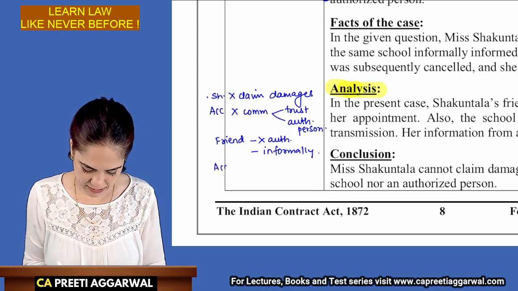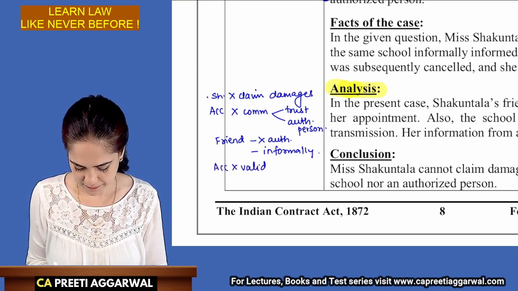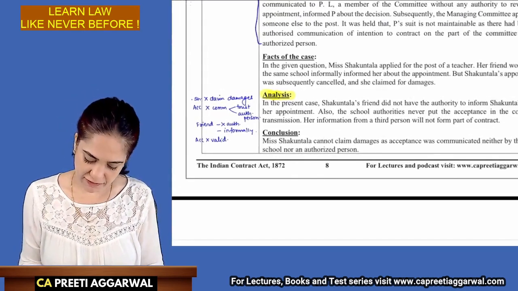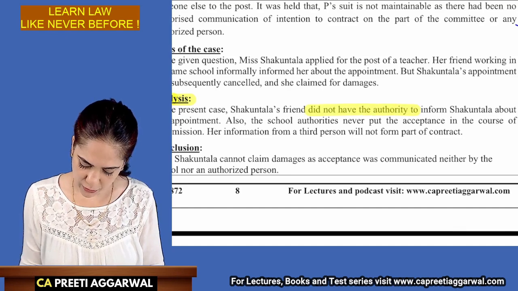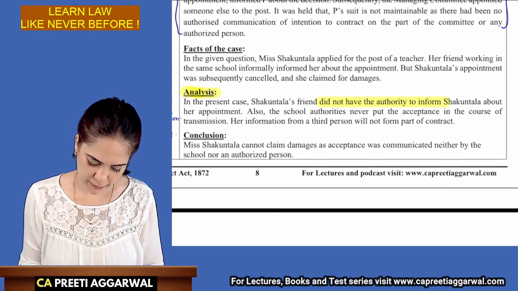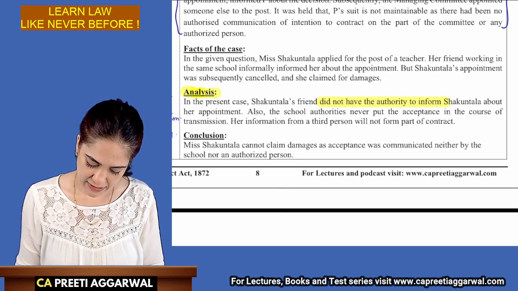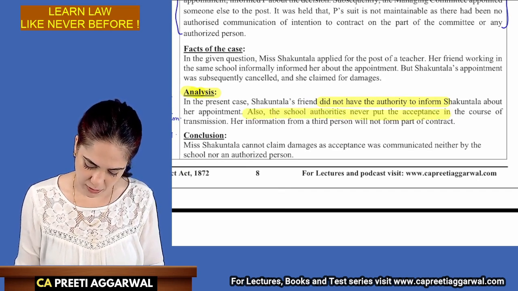Therefore, the acceptance is not valid. Alright. So over here, the friend did not have the authority. Let's highlight the words: did not have the authority to inform Shakuntala about the appointment. The school authorities never put the acceptance in the course of transmission.